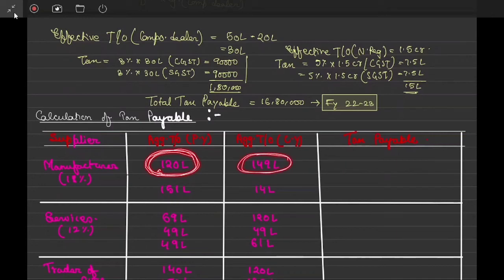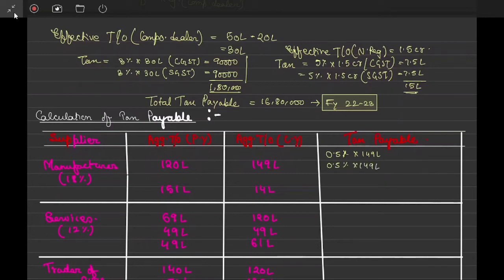Yes. So here the tax liability will be 0.5% into 149 lakh and 0.5% into 149 lakh. So this will be the tax payable by him, correct?